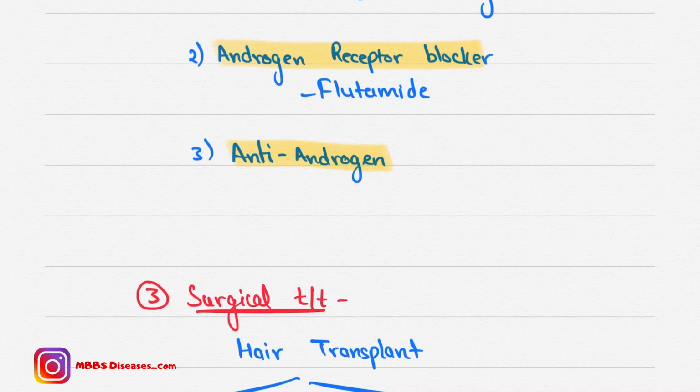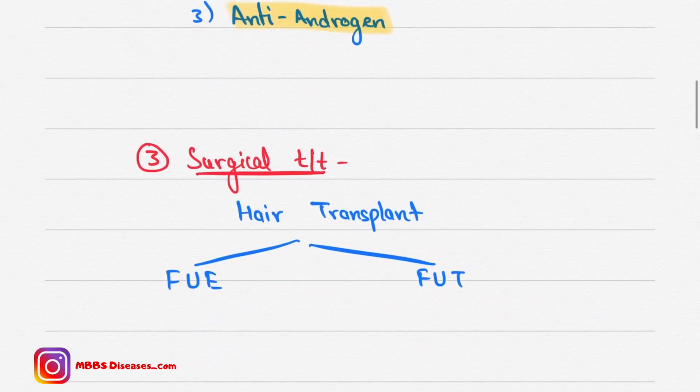Flutamide is a hepatotoxic drug. It can be used in males as well as in females. Now the anti-androgen drug is used in females only. The drug is spironolactone.